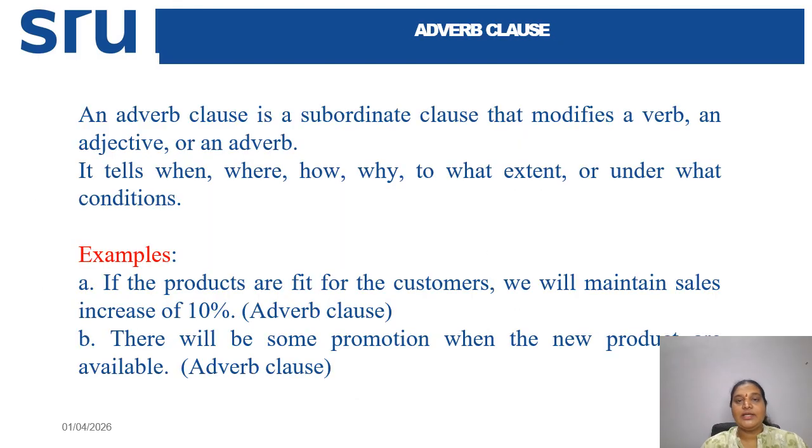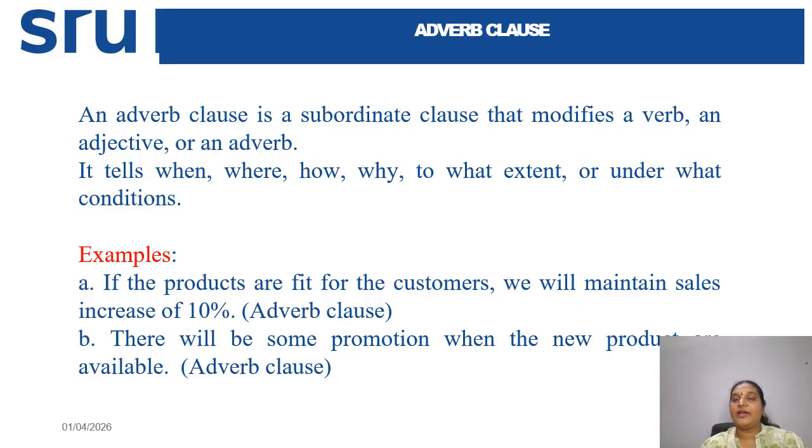And next we will see what is an adverb clause. So what is an adverb clause? An adverb clause is a subordinate clause that modifies a verb. So here also if you go back to your parts of speech, you can understand. So what is the role of an adverb in a sentence? An adverb clause modifies a verb in the same manner as an adverb.